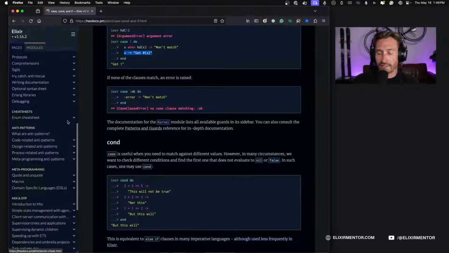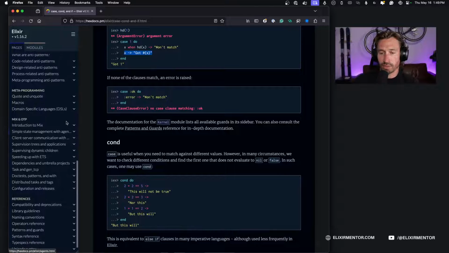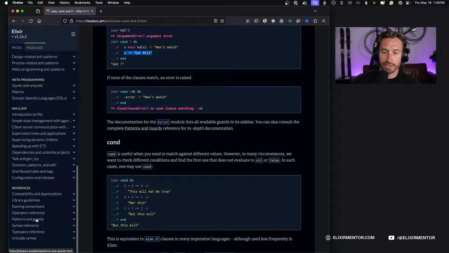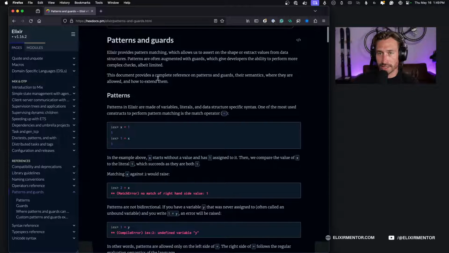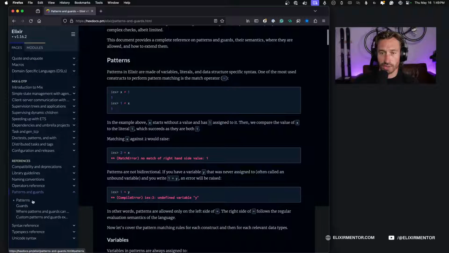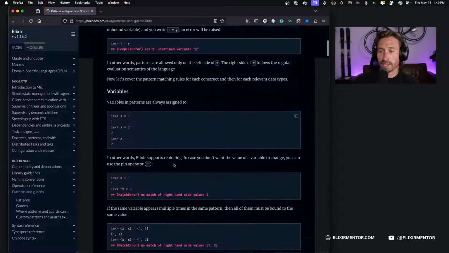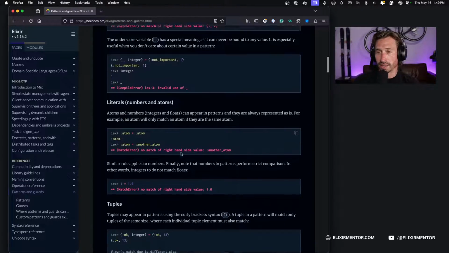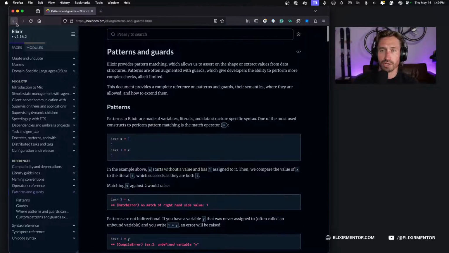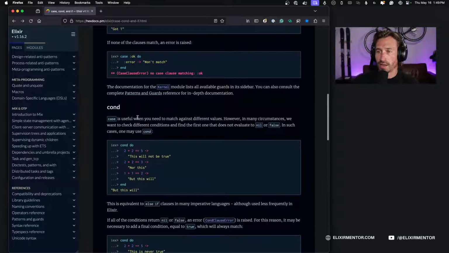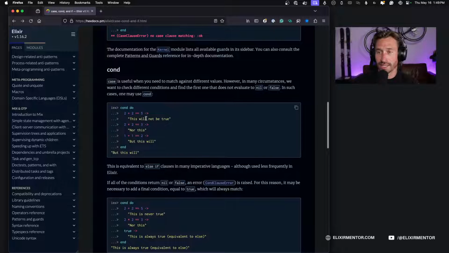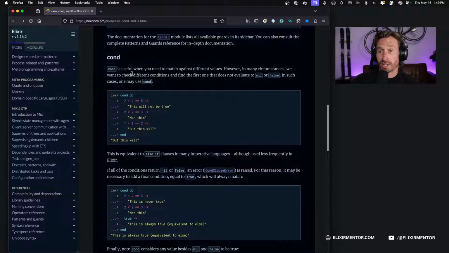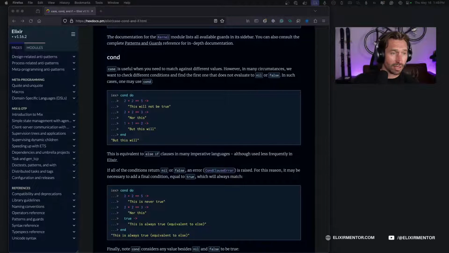I feel like after the getting started guide, we'll go, oh, here we go. Patterns and guards. So we'll do this after the getting started guide. I guess we'll just go in order since it is a reference, because going through patterns and guards, I think would be incredibly beneficial. All right. So now that we learned about case statements a little bit, we can go on to conditionals.